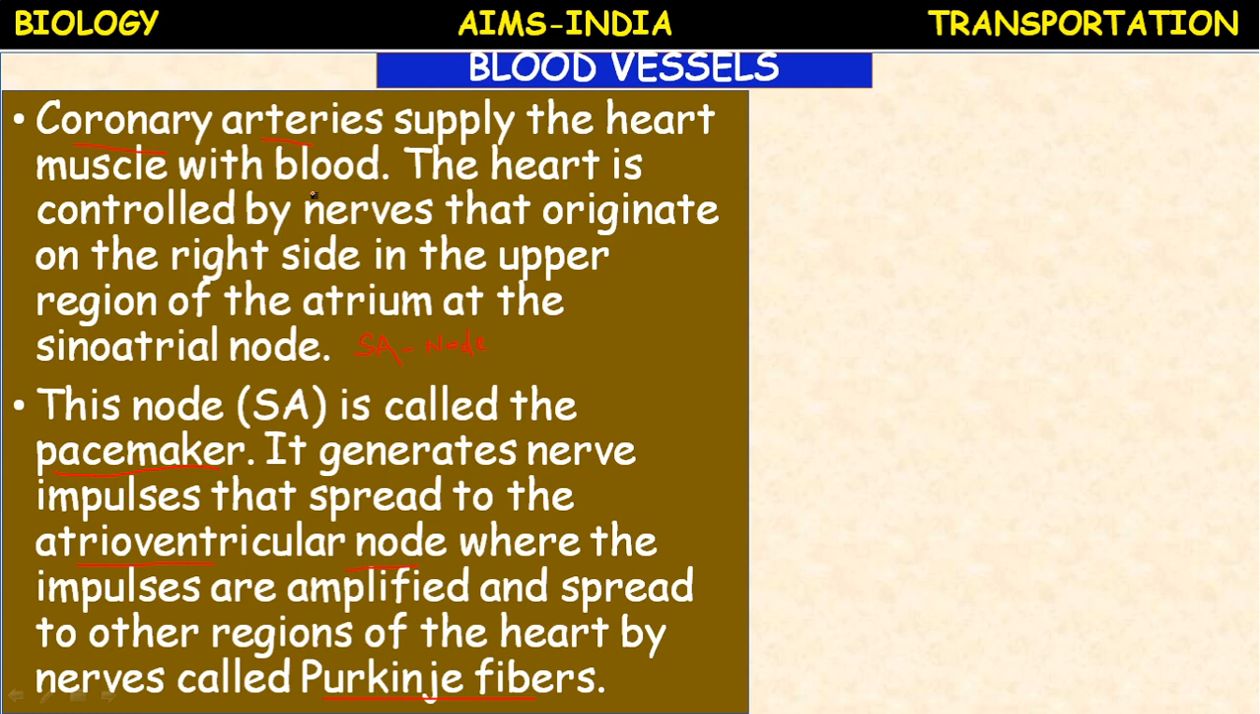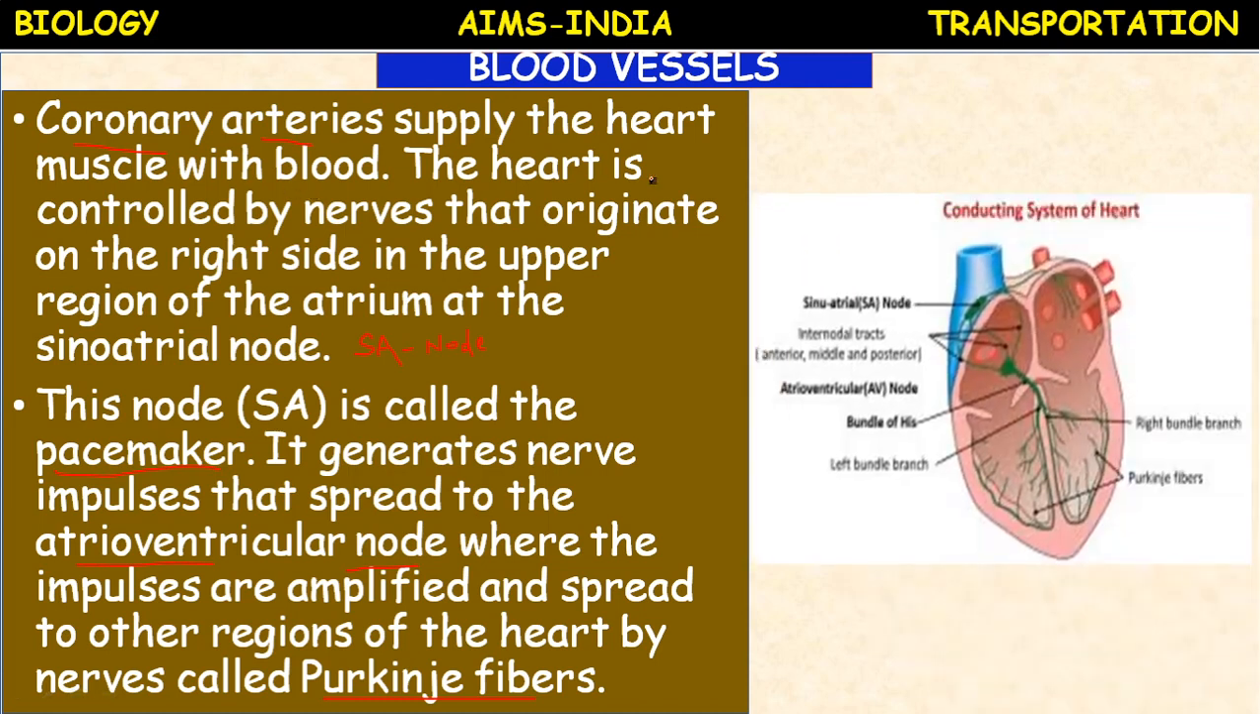So here, once again, the heart functions. Heartbeat is equal to 1 systole plus 1 diastole. Systole is the contraction, diastole is the relaxation, which produce the two sounds, lub dub, lub dub. The heartbeat is 70 times per minute, which is equal to the pulse rate. Isn't it, children? So here, how the heartbeat is generated: it is controlled by the nerves that originate on the right side.